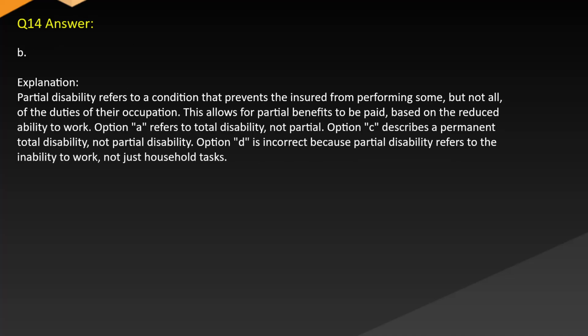Answer B. Explanation. Partial disability refers to a condition that prevents the insured from performing some, but not all, of the duties of their occupation. This allows for partial benefits to be paid based on the reduced ability to work. Option A refers to total disability, not partial. Option C describes a permanent total disability, not partial disability. Option D is incorrect because partial disability refers to the inability to work, not just household tasks.